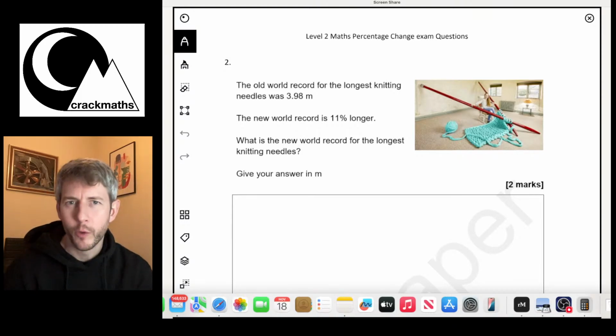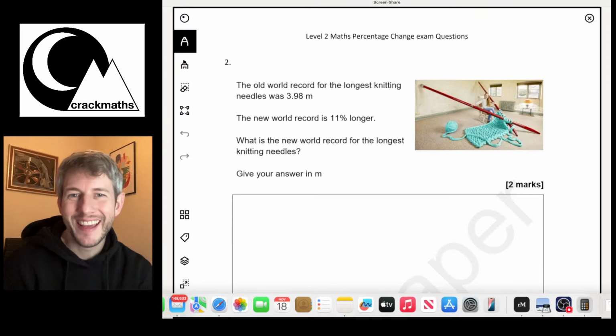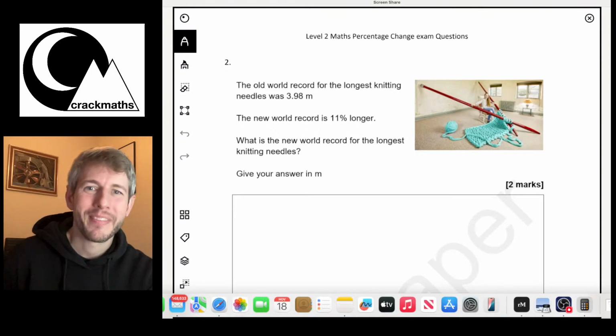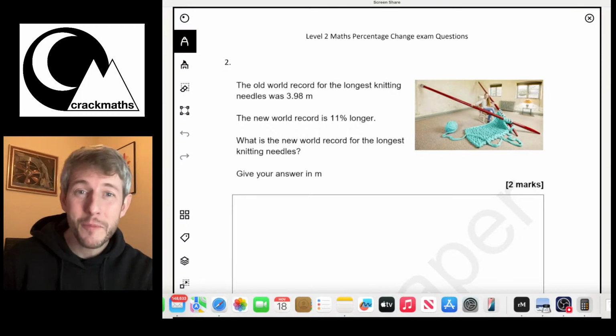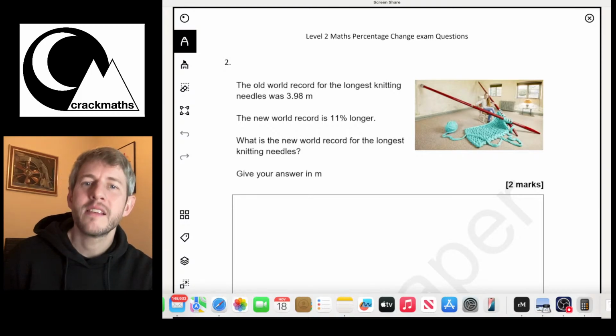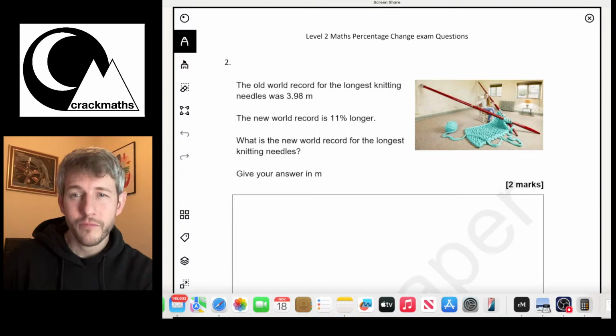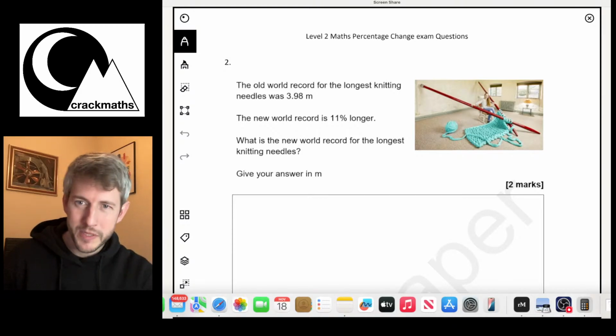The old world record for the longest knitting needles was 3.98 meters. The new world record is 11% longer. What is the new world record for the longest knitting needles? Give your answer in meters. Okay, right. So basically, this is what is 3.98 meters add 11%.